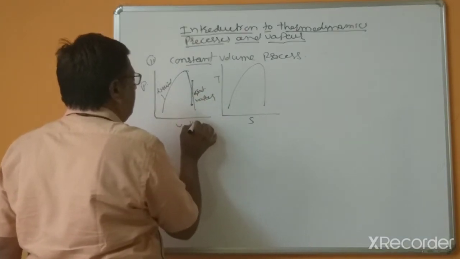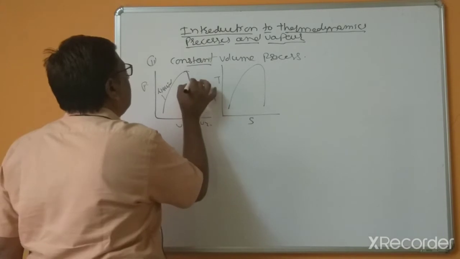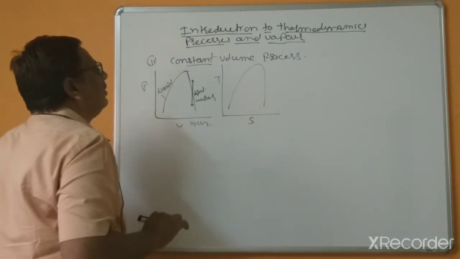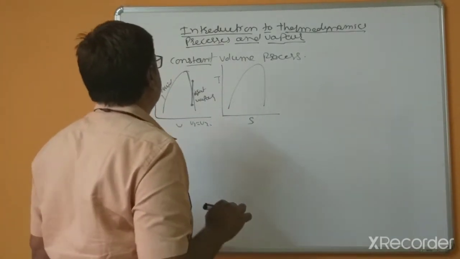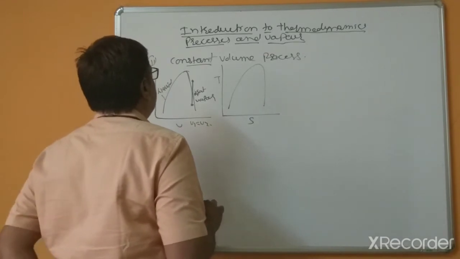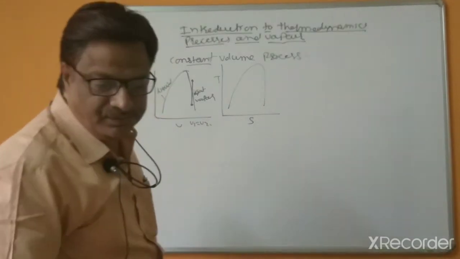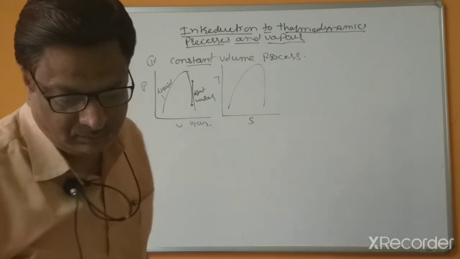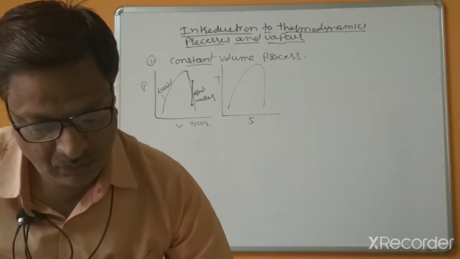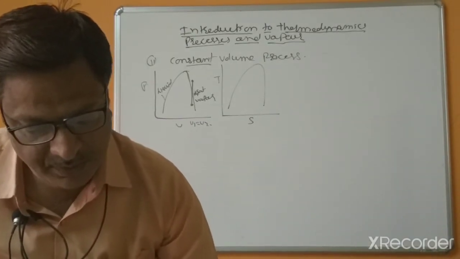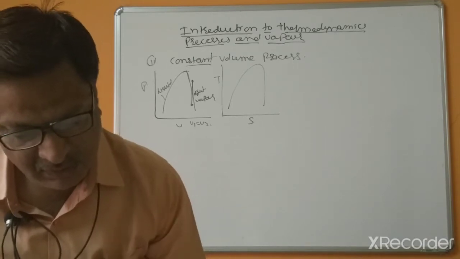Here V1 equal to V2, and entropy slightly increases.